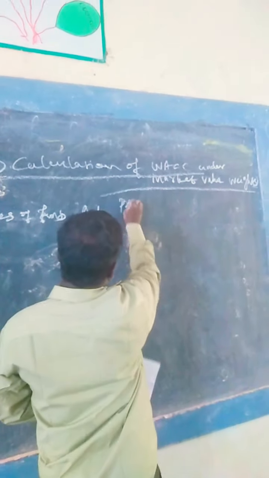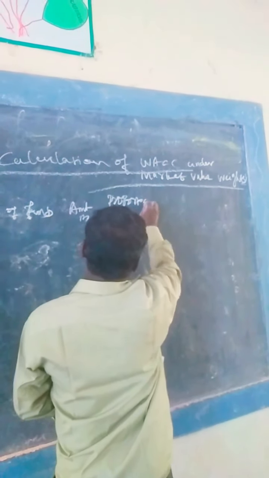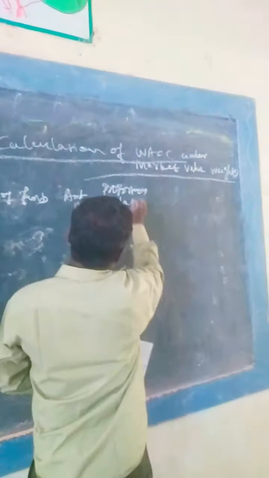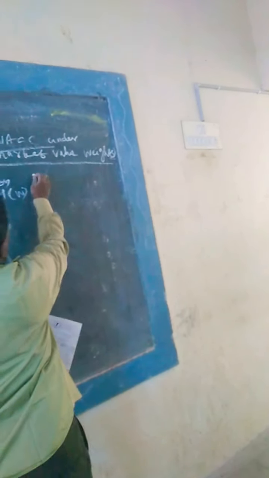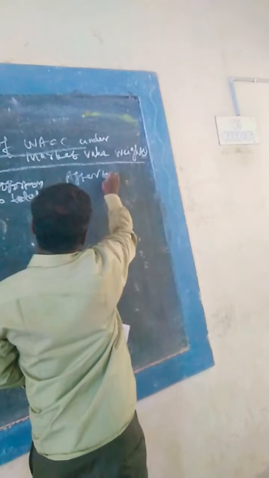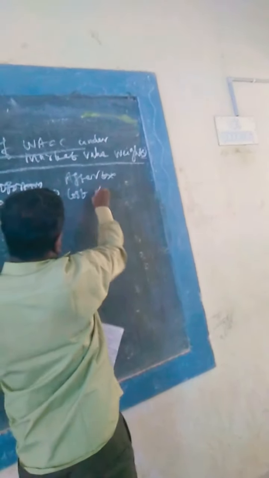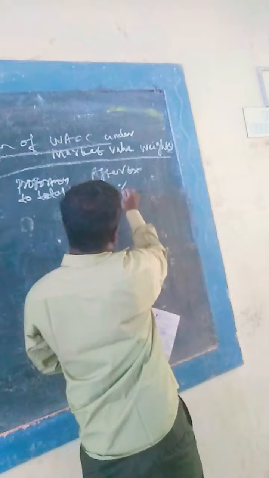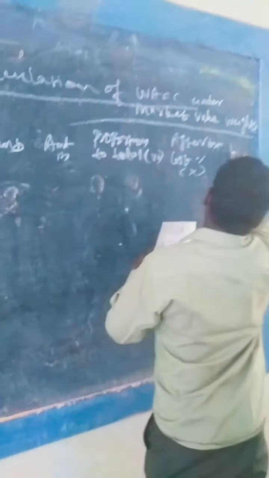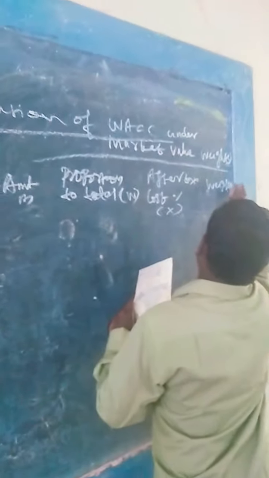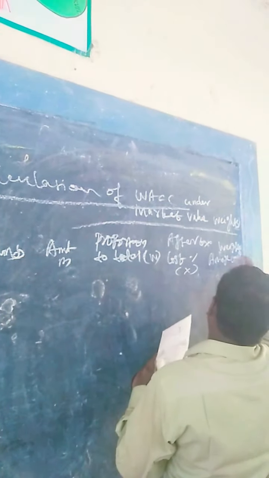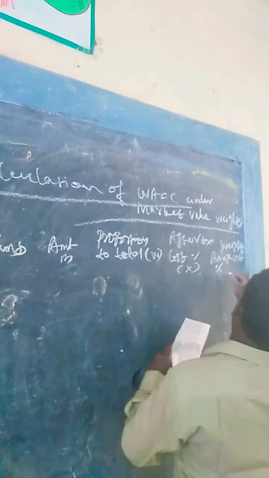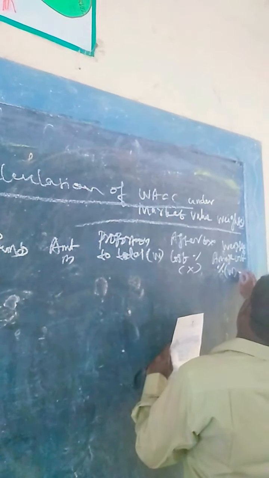Third column, proportion to total, that is called W. Fourth column, after tax cost percentage, that is called X. Last column, weighted average cost, given in the percentage, W into X.